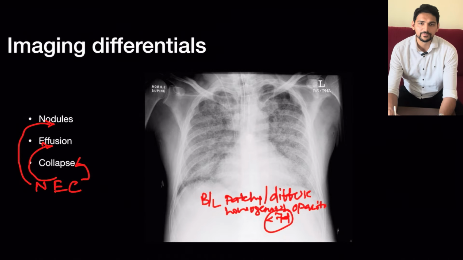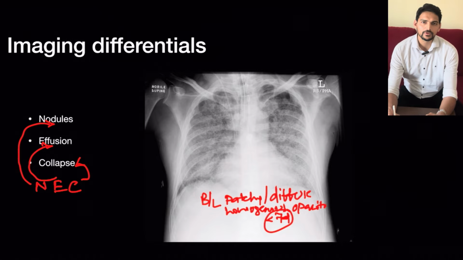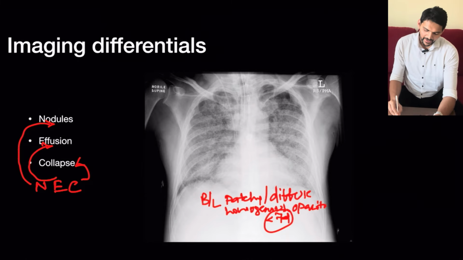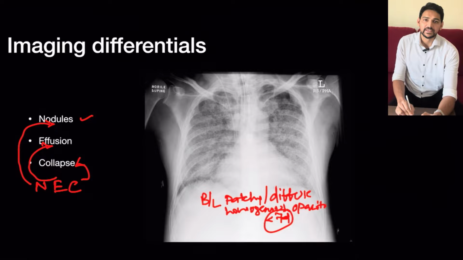Hope you got the point. An individual of sepsis, pancreatitis or pneumonia, otherwise aspiration, who has developed new or worsening respiratory symptoms plus bilateral opacities within 7 days of duration, which is not being explained by excessive fluid load or left ventricular failure, and the imaging is not fully explained by NEC, that is nodules, effusion and collapse. So in that case we will consider it as ARDS.